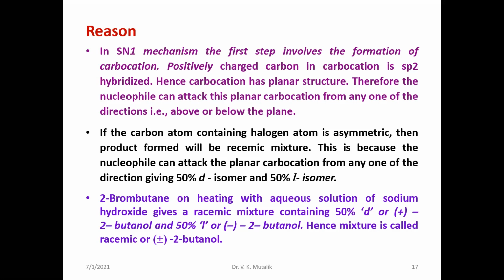This is because the nucleophile can attack the planar carbocation from any one direction, giving either 50% dextrorotatory or 50% levorotatory isomer. They form in equimolar mixtures. For example, if you take 2-bromobutane, it is an optically active alkyl halide. Since it possesses a chiral center, an asymmetric carbon atom, when it is hydrolyzed in the presence of a base, it gives out the racemic mixture, that is plus or minus 2-butanol, because of the formation of a planar carbocation.